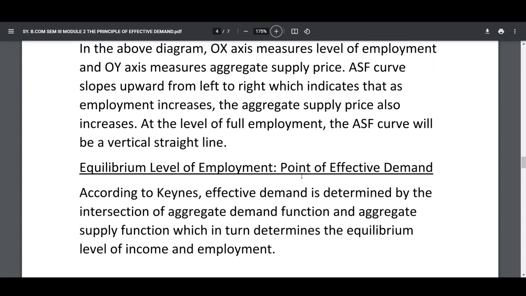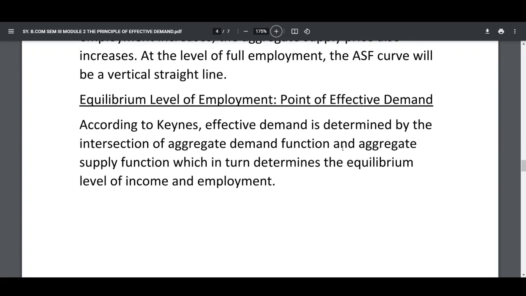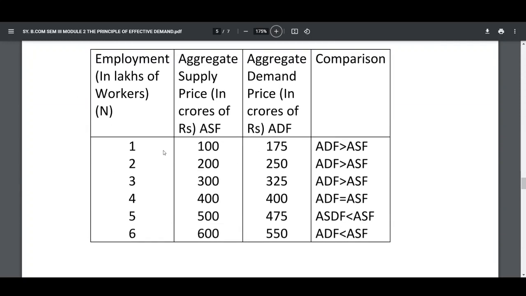Equilibrium level of employment, that is the point of effective demand. According to Keynes, effective demand is determined by the intersection of aggregate demand function and aggregate supply function, which in turn determines the equilibrium level of income and employment. Employment in lakhs of workers 1, 2, 3, 4, 5, 6; aggregate supply price 100, 200, 300, 400, 500 and 600; aggregate demand price 175, 250, 325, 400, 475, 550.